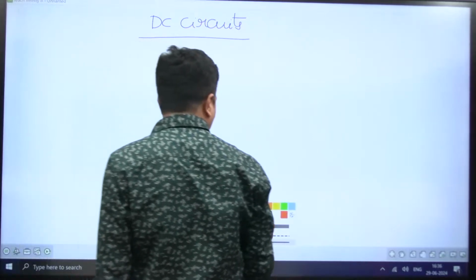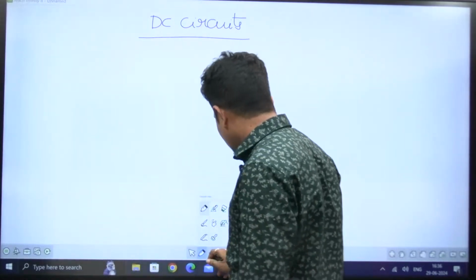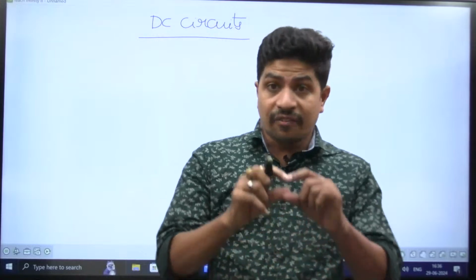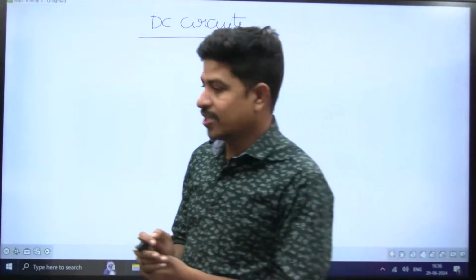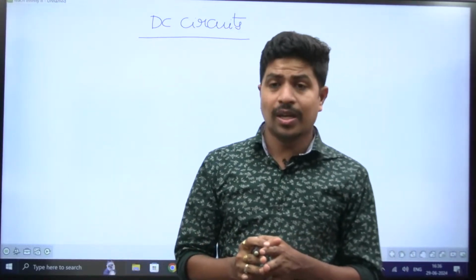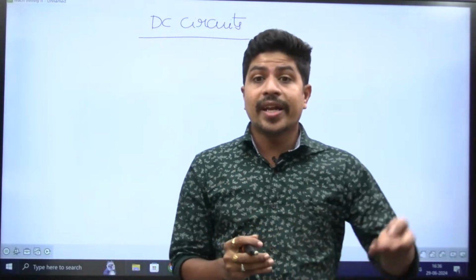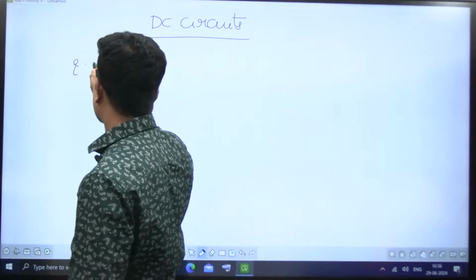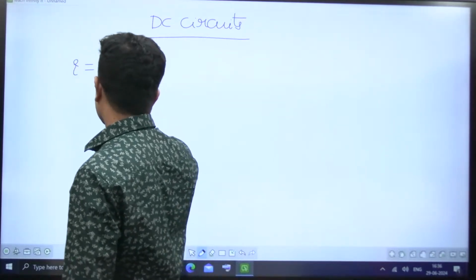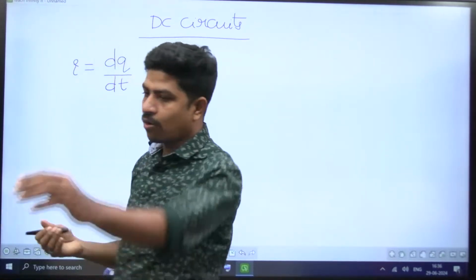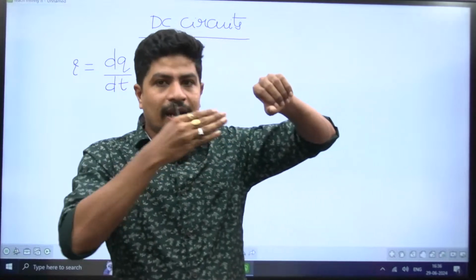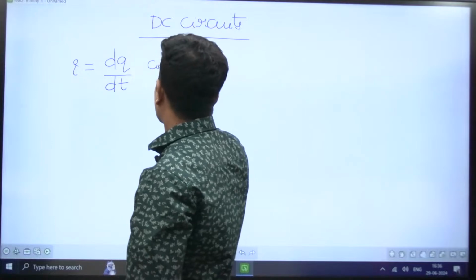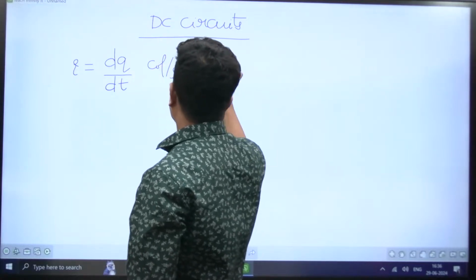You all are electrical engineers. You know what it means by current, what it means by voltage and all. So I'm not going into the definition details. The rate at which charge is flowing is called current. I is equal to dq by dt, the rate at which charge is flowing through any cross section, and its units are either coulomb per second or amperes, right?